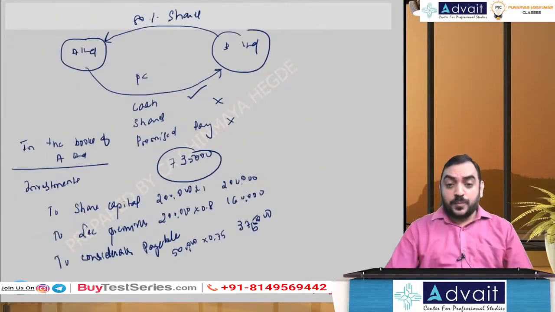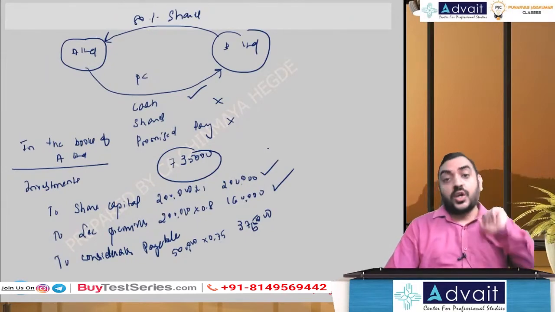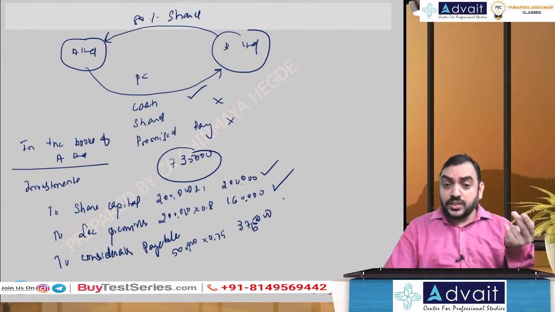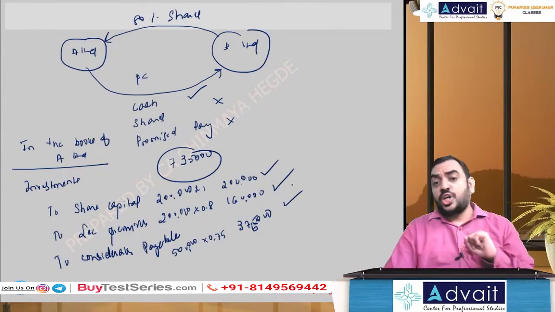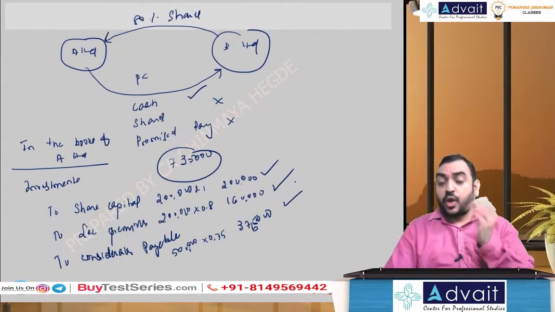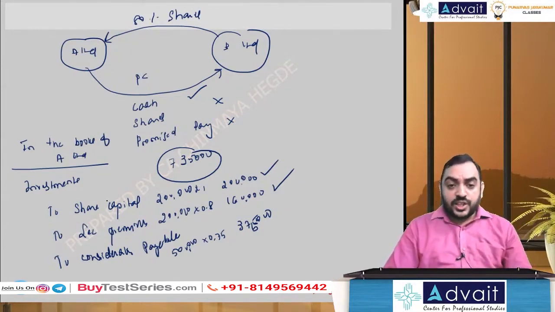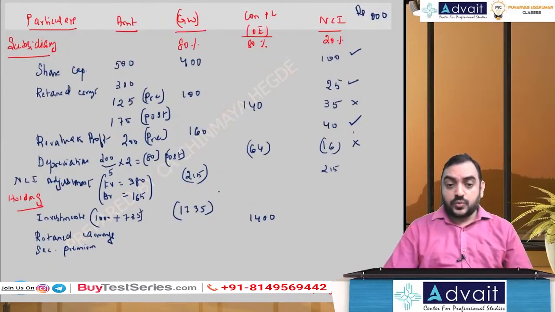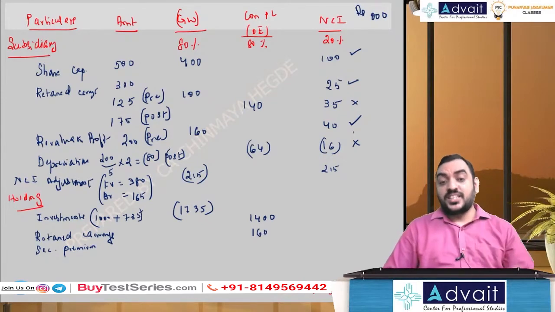Securities premium 1,60,000, that is 160. The share capital will be added to holding company share capital, and consideration payable will come in non-current or current liabilities. We'll take that up later. The securities premium I will take to the holding company's P&L. Basically, I can add it to the 1,400 of holding company's P&L.